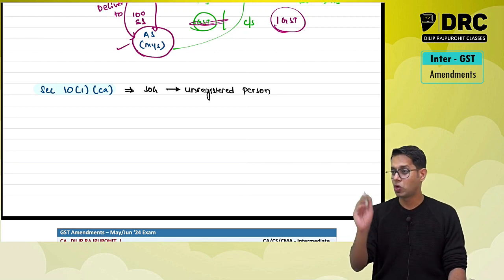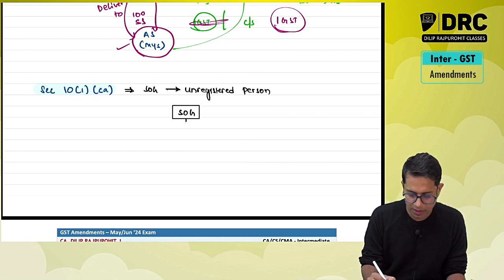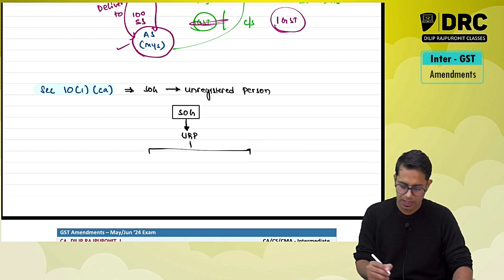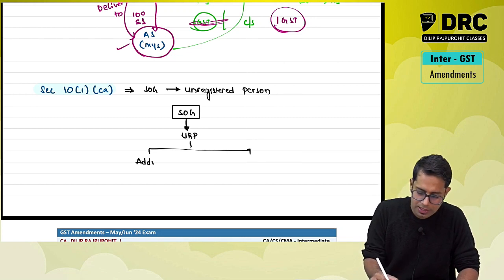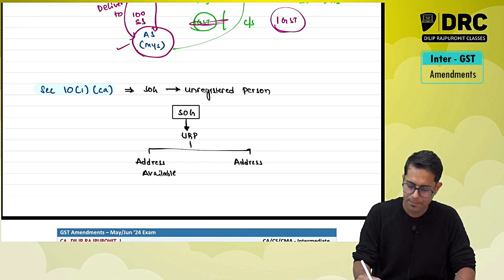Now what is the point talking all about? Fantastic amendment it is. It was needed actually. If you are supplying goods to an unregistered person, there are two possibilities. The address of that unregistered person is available with you, or the address of that unregistered person is not available with you.